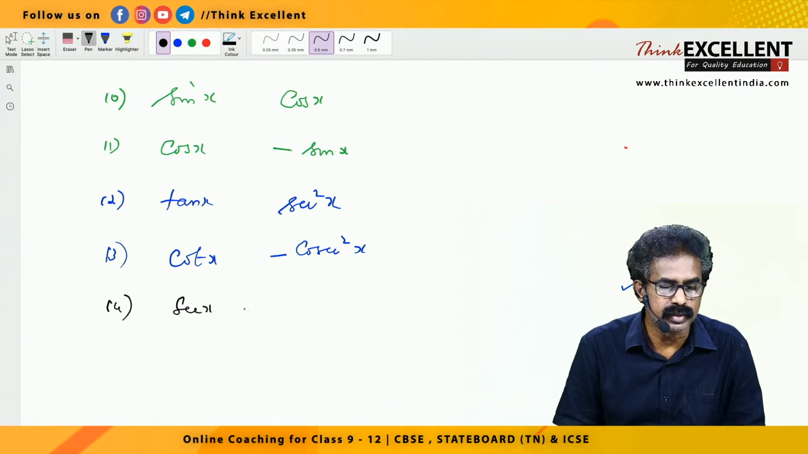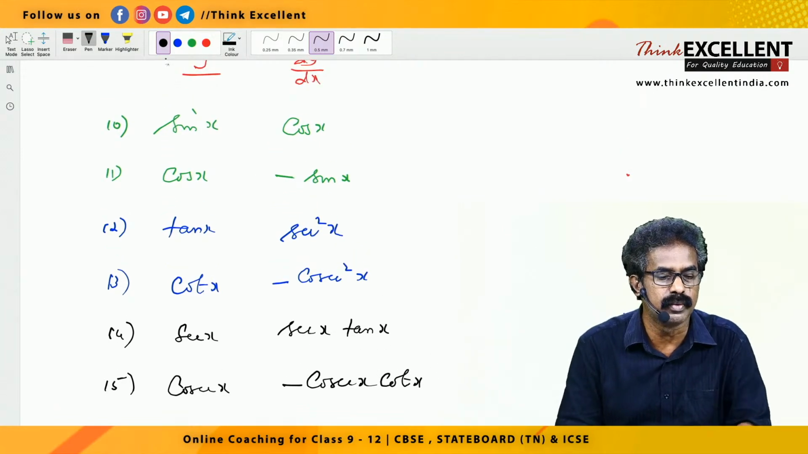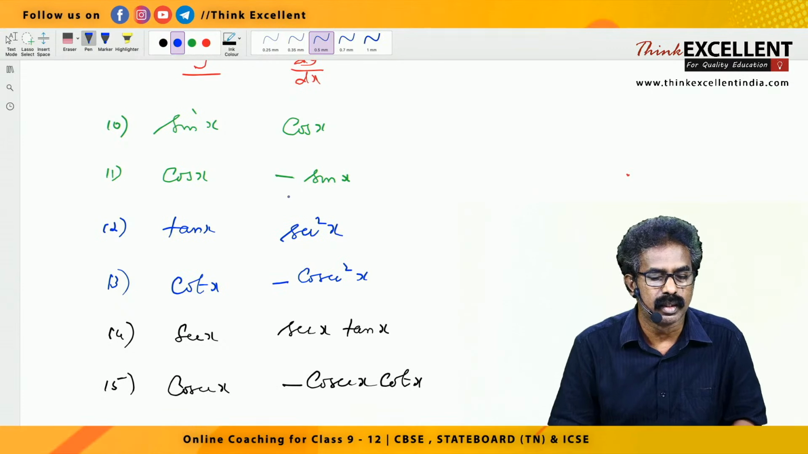Secant x derivative is secant x tan x, and the 15th formula, cosecant x derivative is minus cosecant x cot x. So go through these 6 formulas we studied now, all trigonometric results, right?